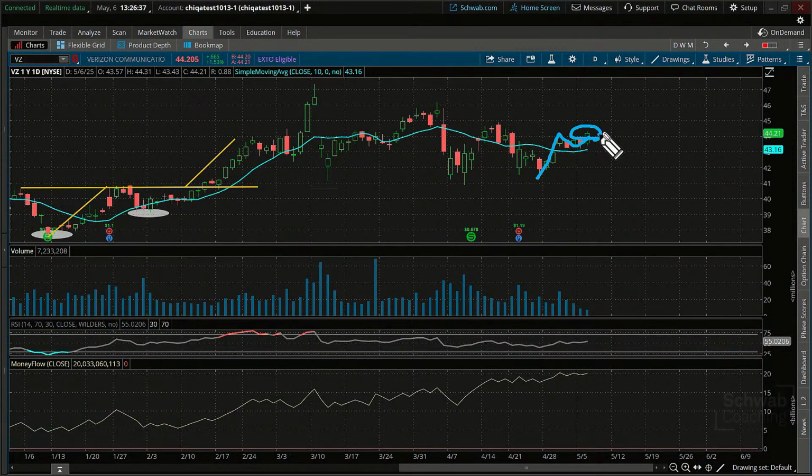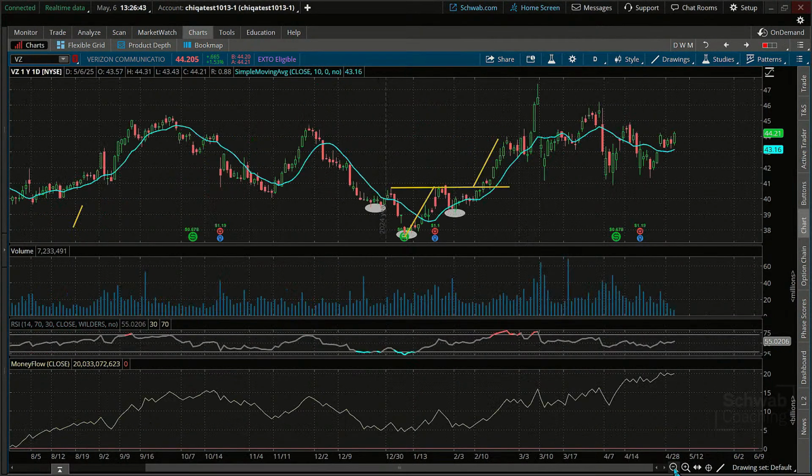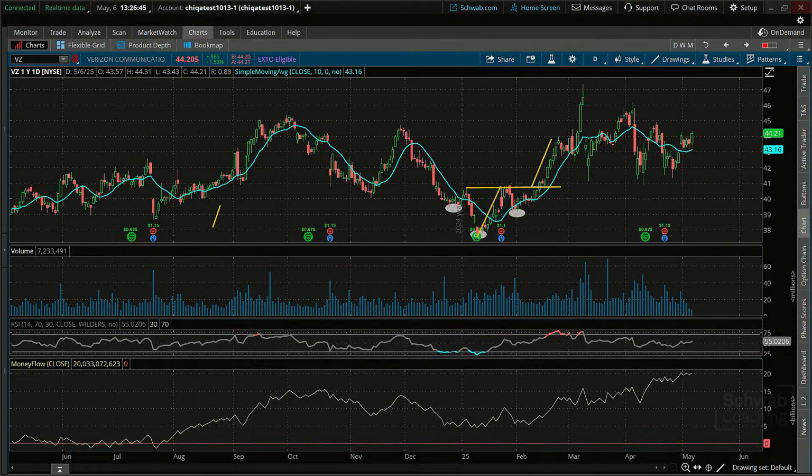And is this positioned for a move up? And if so, could it also trigger a broader move over here as well? Because I'm just going to step back and show you that this is kind of a longer term flag pattern itself. A longer term pennant. It's not the most beautiful flag pattern I've seen out there. It's had some sharp dips, but it also has a triangle pattern coming down here.